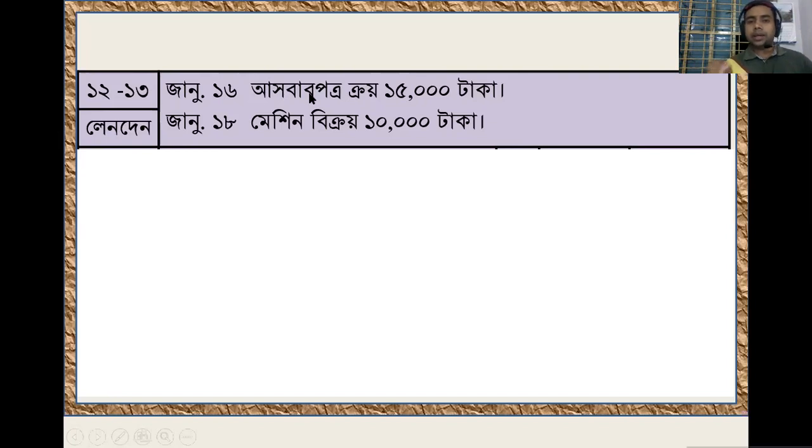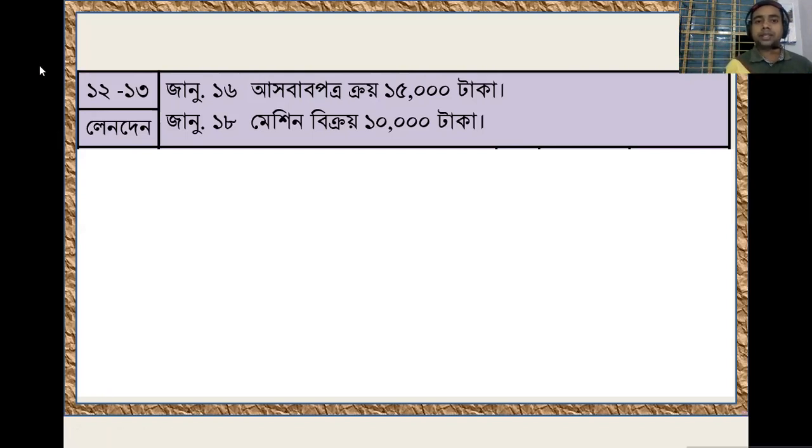We know very well, asset means the economic resources from which future benefit can be derived, and it will stay in your business for more than one accounting period. In that particular case, the word purchase will not be considered. You have to consider the main word, that means the furniture.